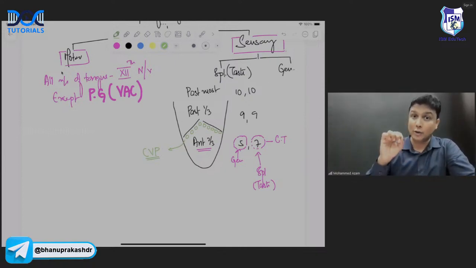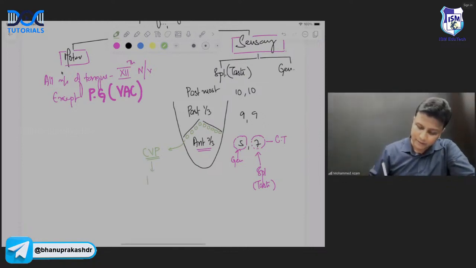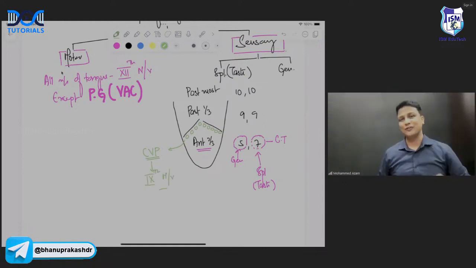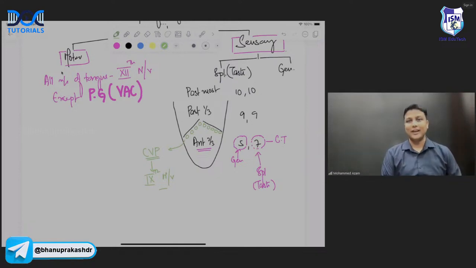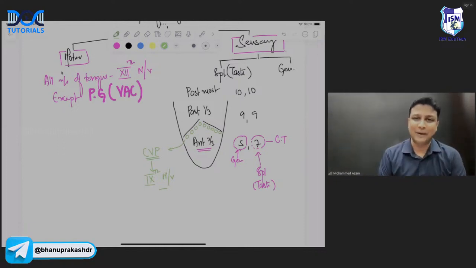Listen to me with all your ears open. The taste sensation from here will be carried by the ninth nerve, sir. Which nerve? Ninth nerve. Glossopharyngeal. The anterior two-third of the tongue, taste will be carried by the seventh one. But from the circumvallate papillae, it is carried by the ninth one, sir.